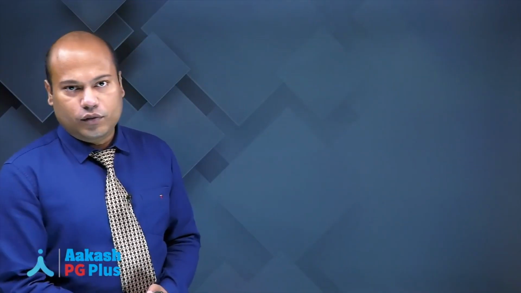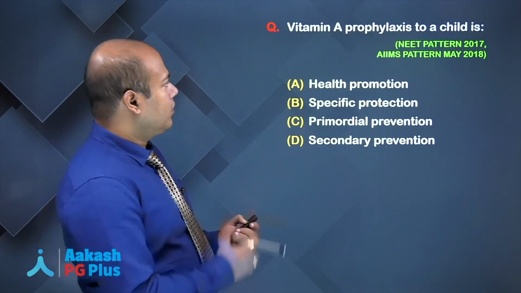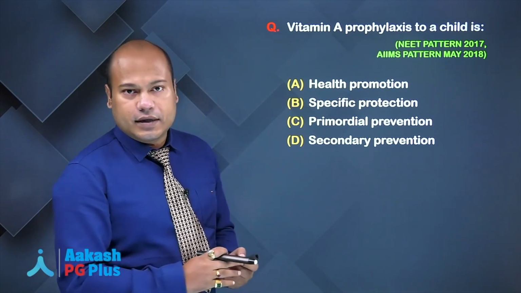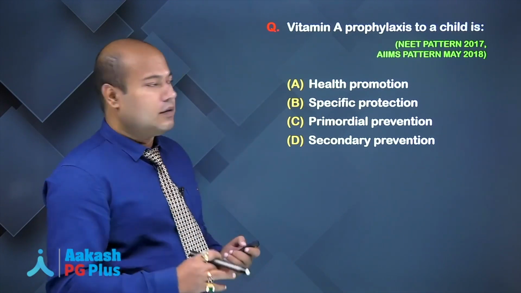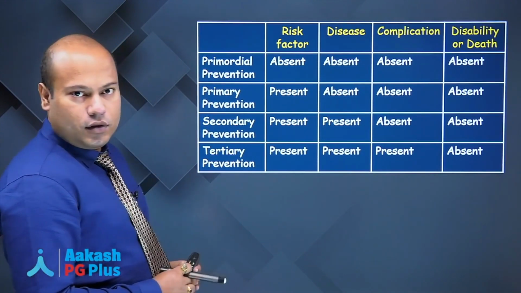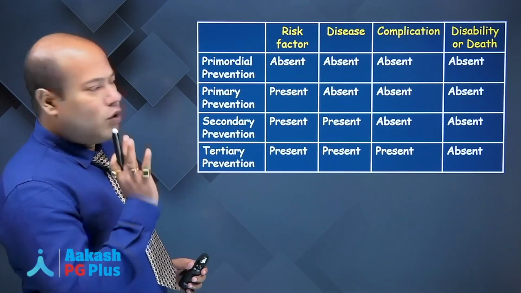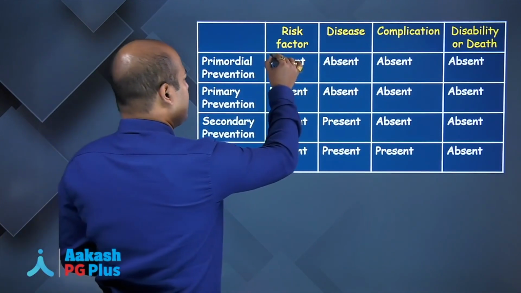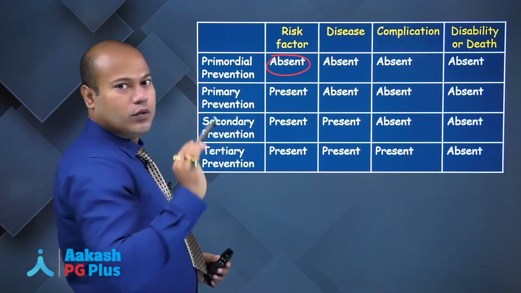So now let's continue with some very important questions on levels of prevention of disease. Vitamin A prophylaxis to a child is, before we discuss the answer, look at the levels of prevention. Primordial prevention. When is a primordial prevention done? When the risk factor itself is absent. Absence of risk factor, okay.